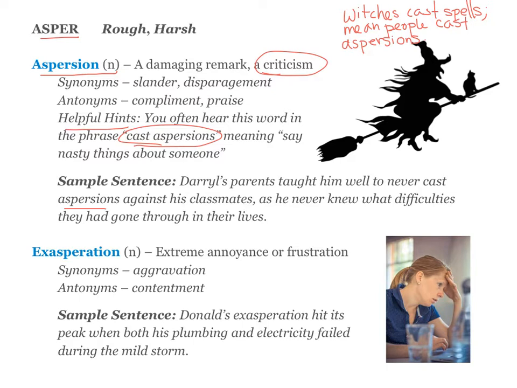Your next word is exasperation. It is also a noun, and it is extreme annoyance or frustration. So this person over here looks like she is experiencing exasperation. You can also say that someone is exasperated, and that would be an adjective. And your sample sentence is Donald's exasperation hit its peak when both his plumbing and electricity failed during the mild storm. So he was very frustrated or very exasperated because he had no plumbing and no electricity.